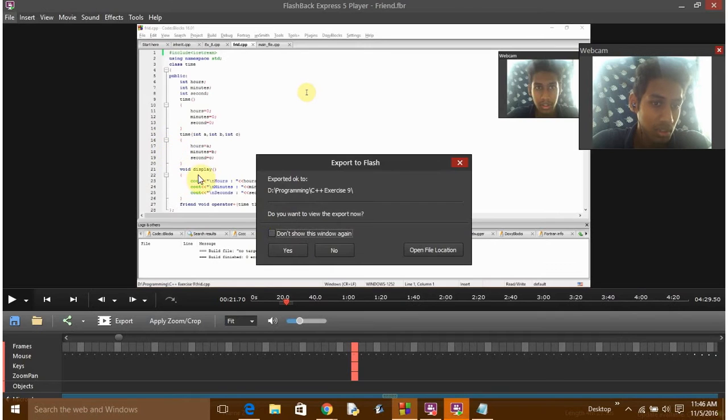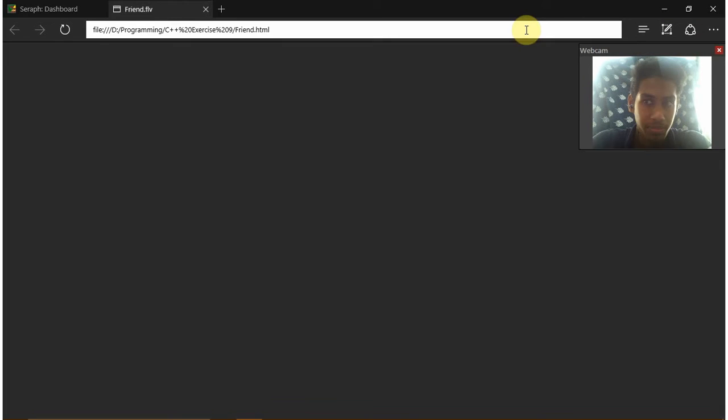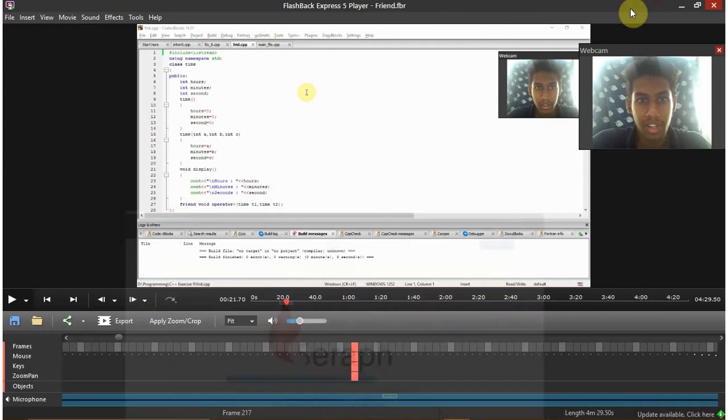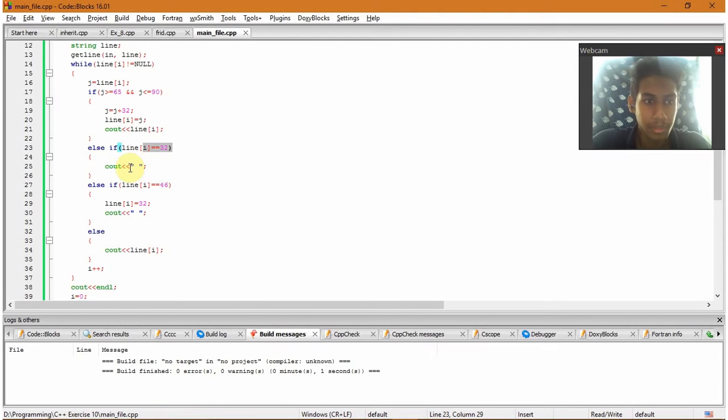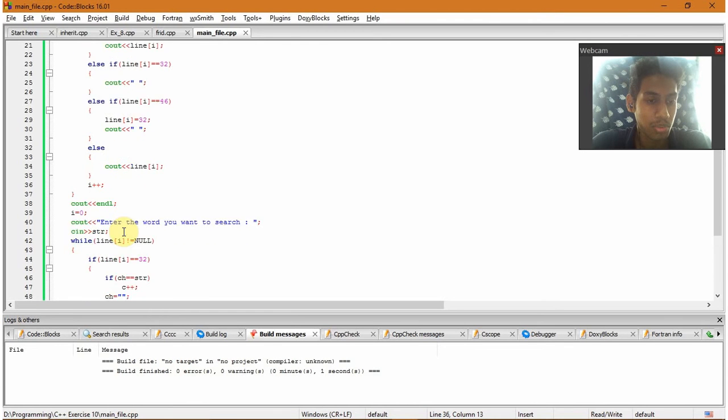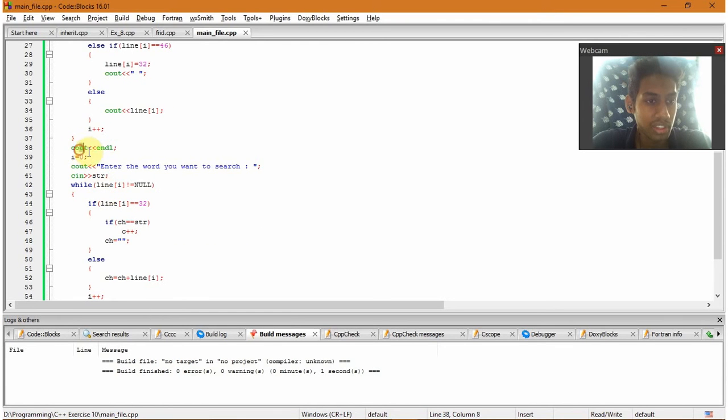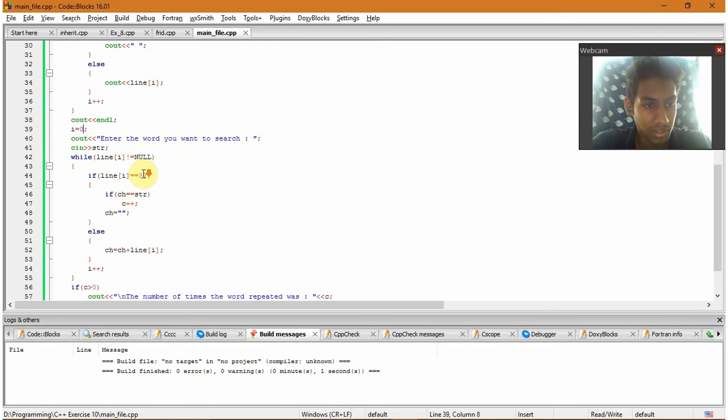If it is equal to space, we print the space. If it is equal to 46, which is the ASCII value of full stop, we assign it to space and print the space. Then if it is a small case letter, we print line of i itself. Then we increment i by 1. I'll show you this output later on. Then we go to the next line and declare i back to 0 again.